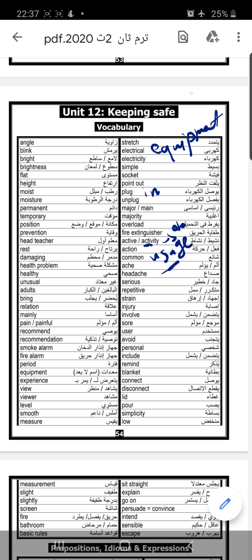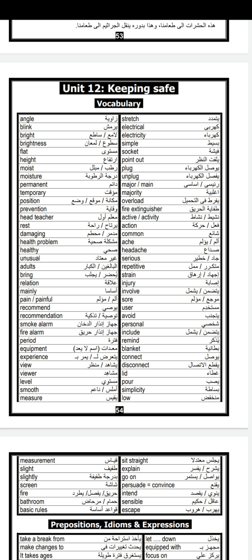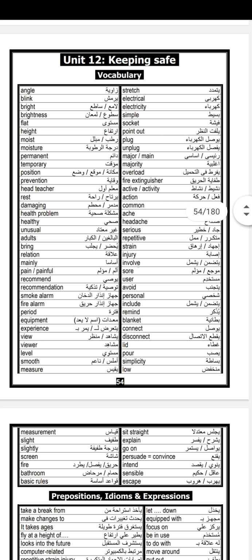Common usage, common disease, and so on. Ache. We can use it with headache, stomachache, toothache, and so on. Serious. Repetitive, from the word repeat. Strain, injury. Involve, maybe the same meaning as include. Sore. We can use it with sore throat. He has a sore throat.